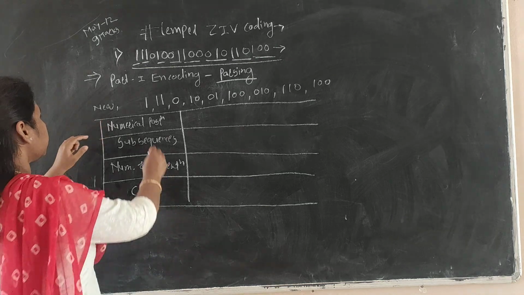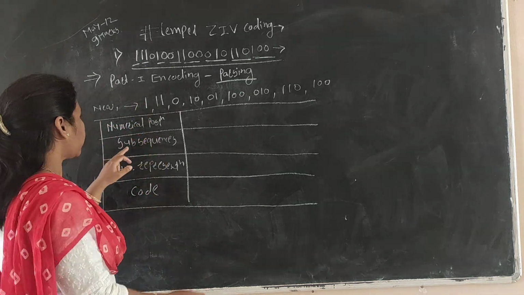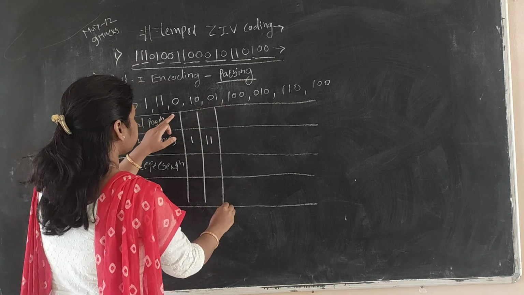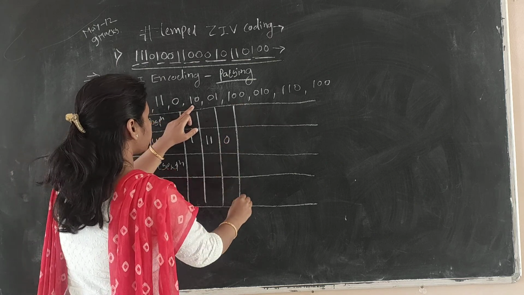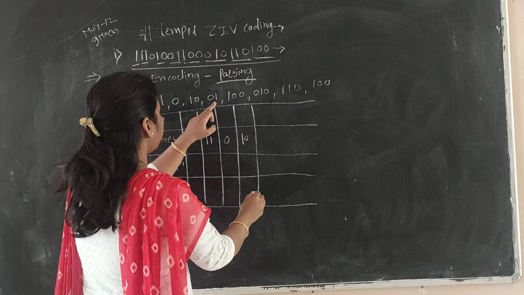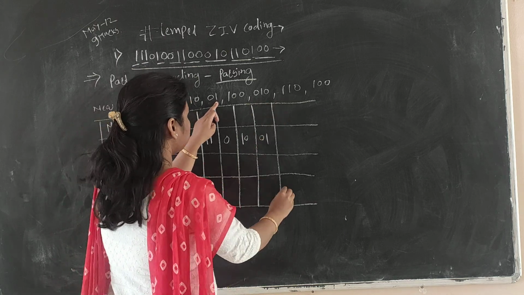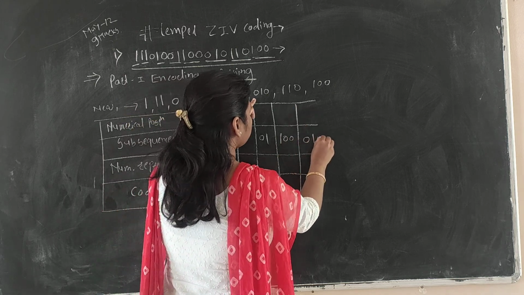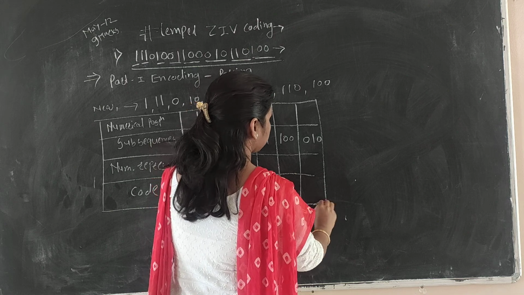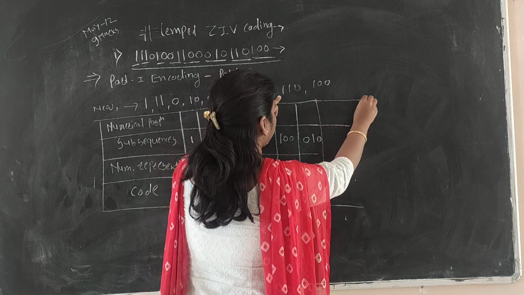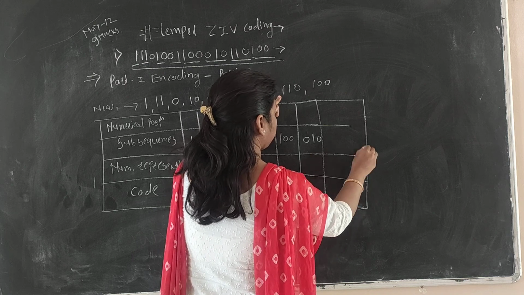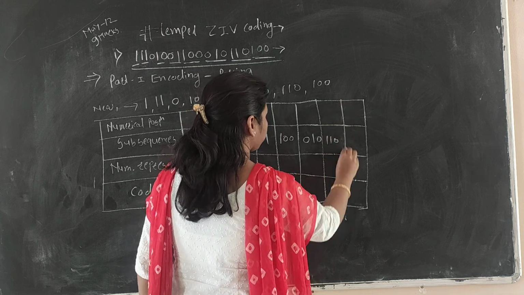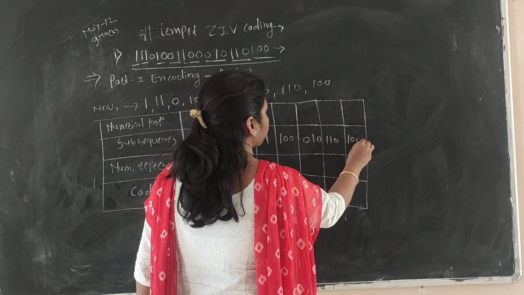These are the new subsequences: 1, 1 1, 0, 1 0, 0 1, 1 0 0, 0 1 0, 1 1 0, and last 1 0 0.